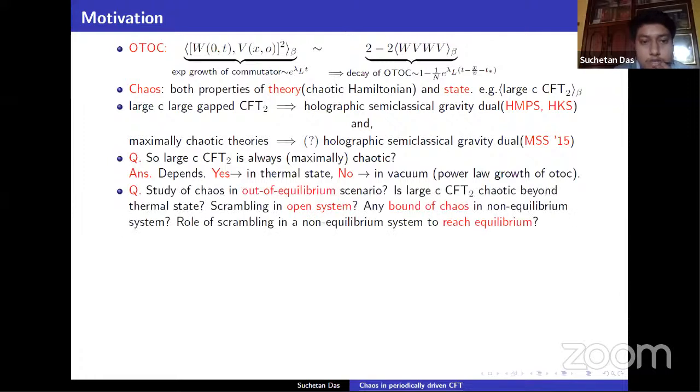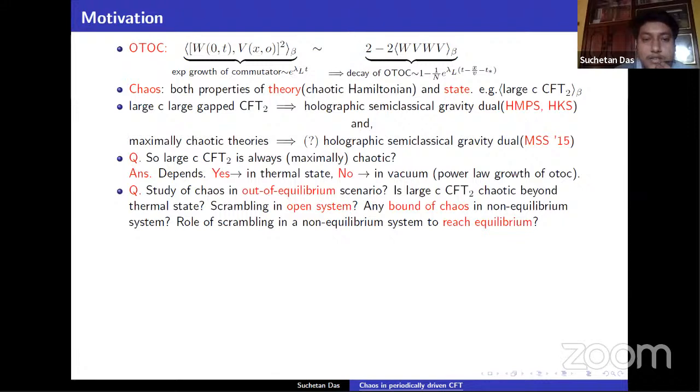Now the question is: what about chaos in an out-of-equilibrium scenario? Is large c CFT2 chaotic beyond the thermal state? Can we have any notion of scrambling in an open system, or any bound on chaos in a non-equilibrium system? What is the role of scrambling in a non-equilibrium system reaching equilibrium, in the thermalization process?